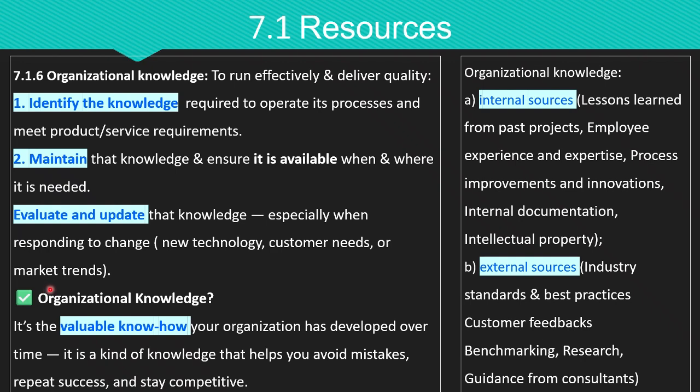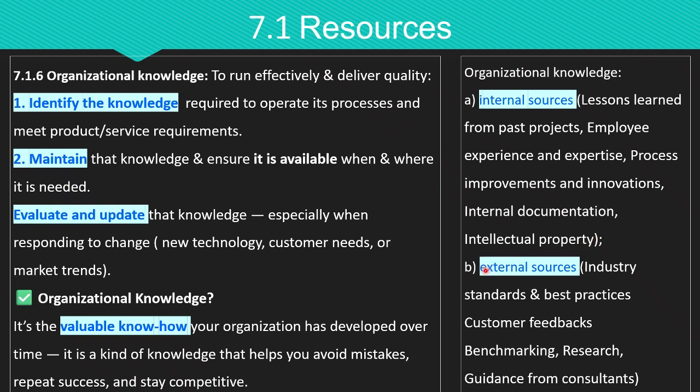In general, organizational knowledge is a valuable know-how that your organization has developed over time. It's a kind of knowledge that helps you avoid mistakes, repeat success, and stay competitive. We can divide organizational knowledge based on their sources. The first one is internal sources, for example, lessons learned from past projects, whether successes or failures, employee experience and expertise, process improvement and innovation, internal documentation such as processes, procedures, manuals, etc. Intellectual property, including patents and trademarks, can be organizational knowledge found within the organization.